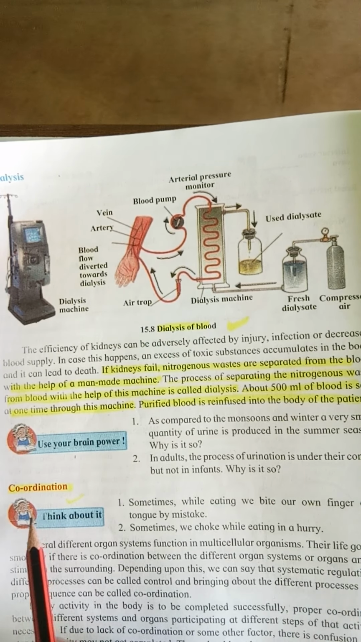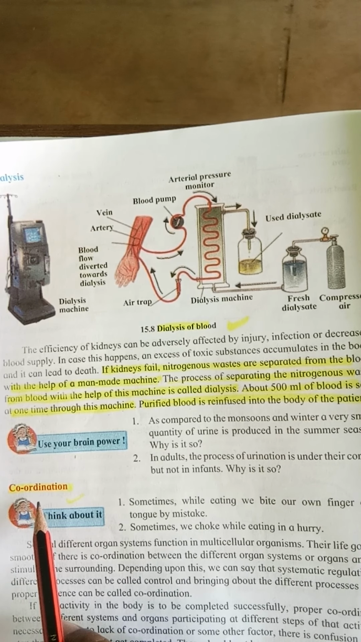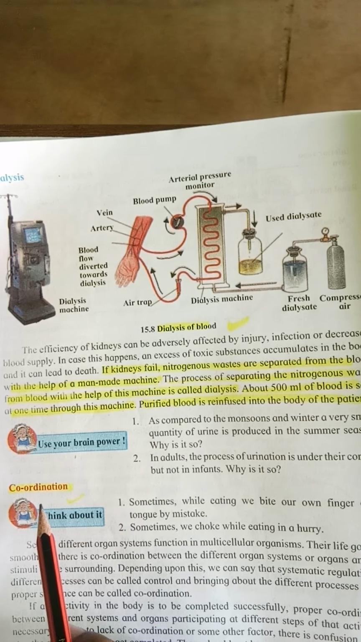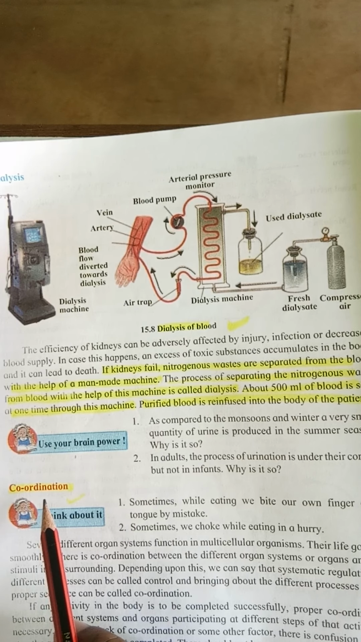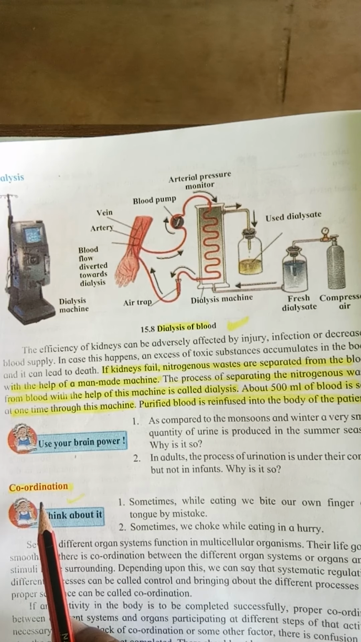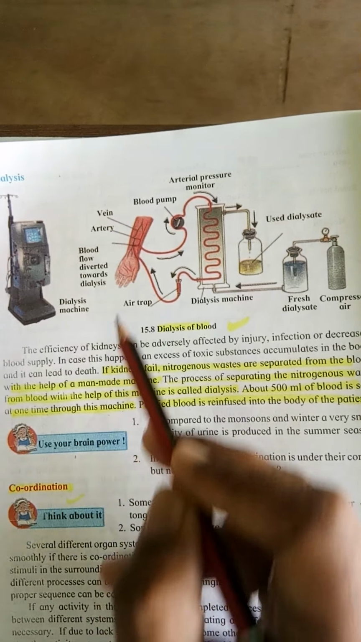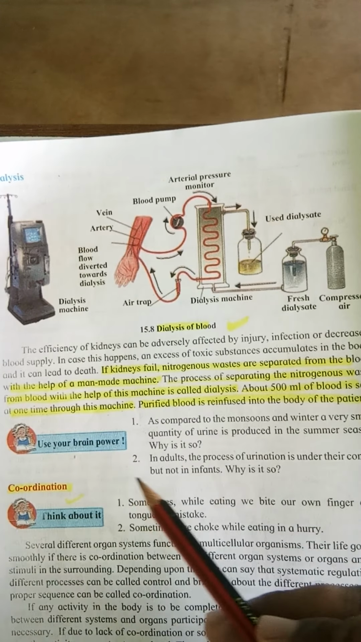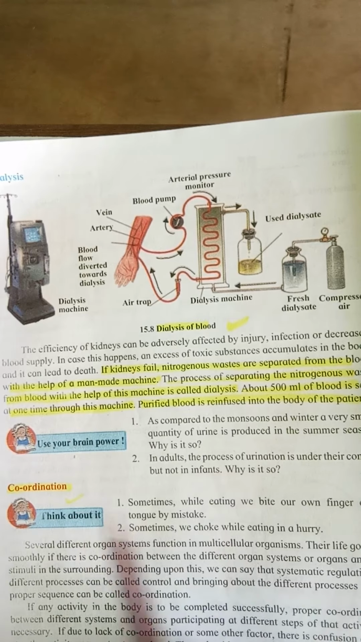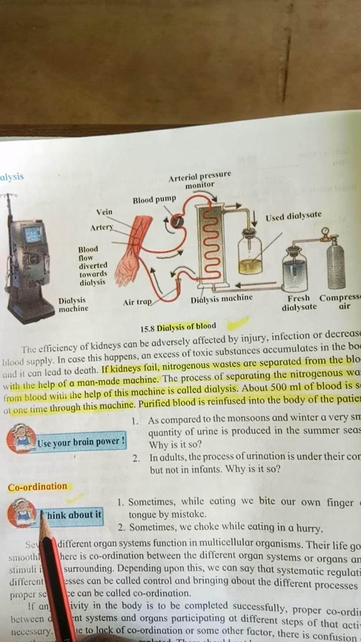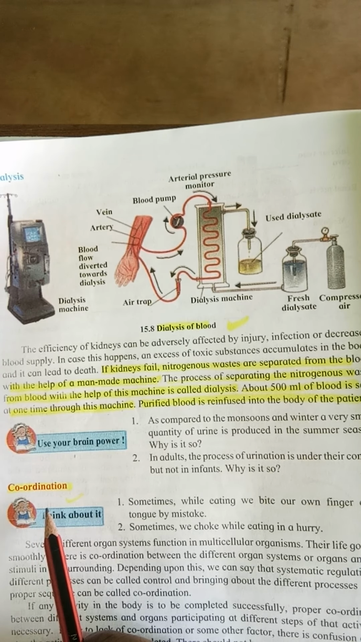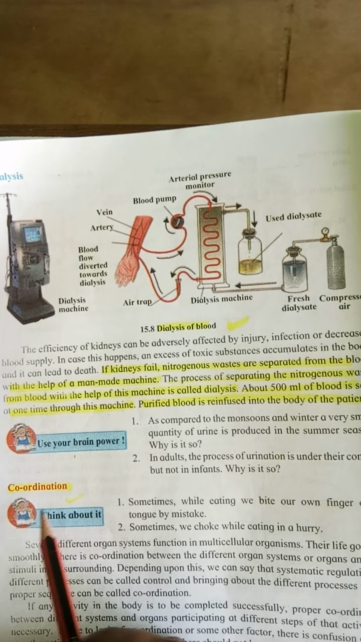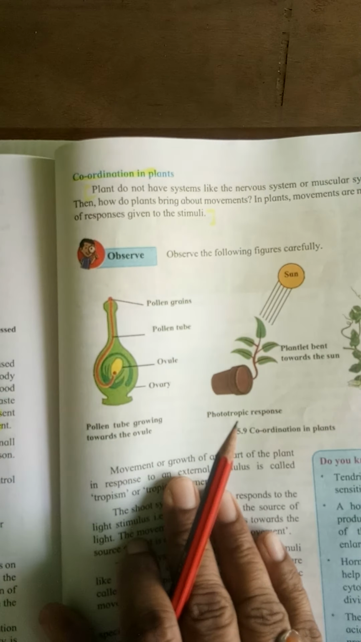Now here, coordination. Coordination means different organs work together under the control of the brain. If I am to move this pencil over here, my fingers will work, my hand will work. So this is a coordination between the finger, hand, the brain and the eyes. Working together of the organs for performing any task is coordination, and it is a must. Now the next part is coordination in plants.